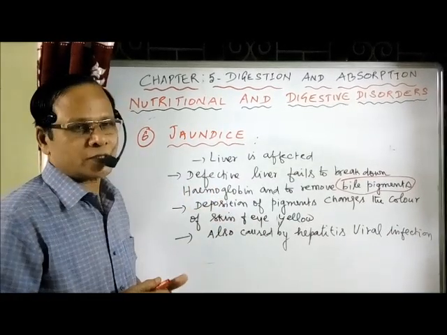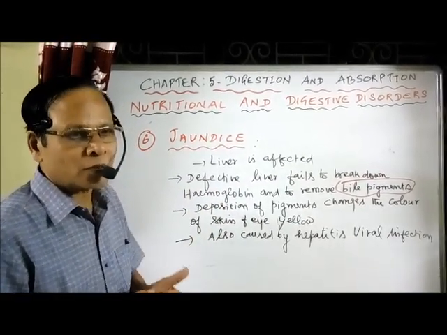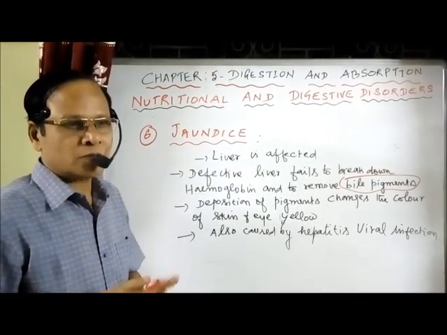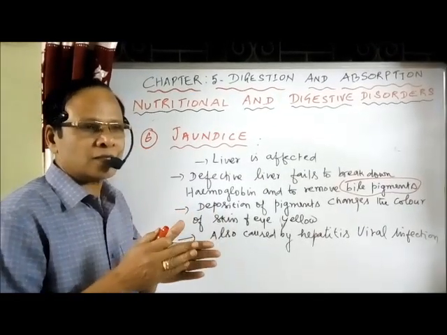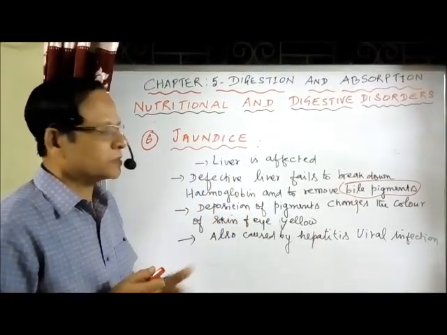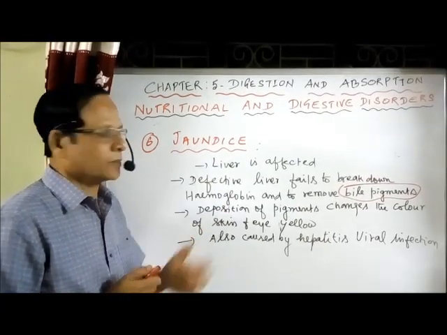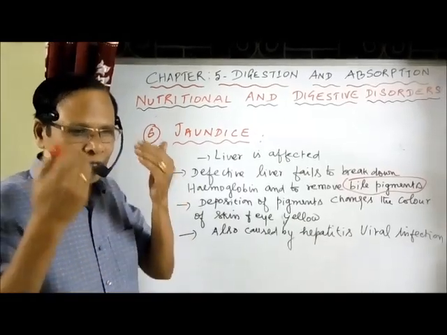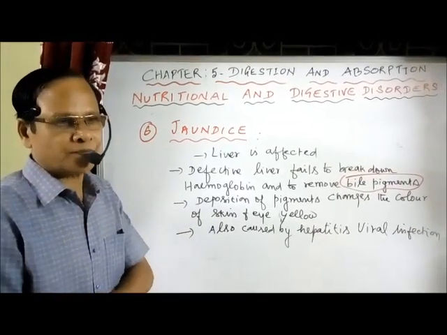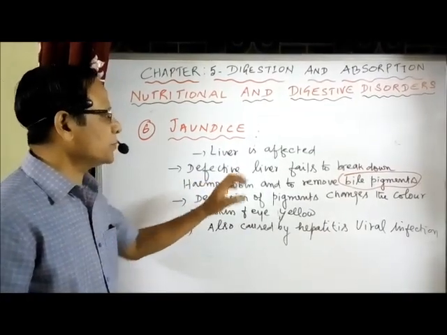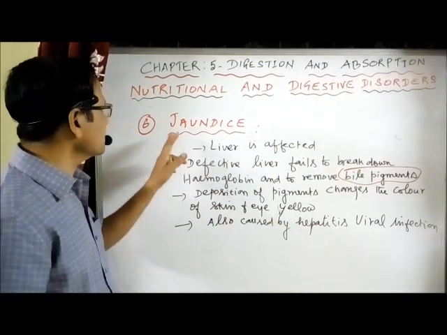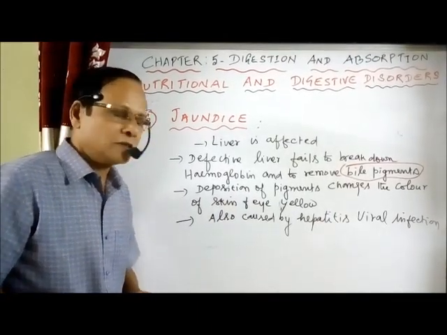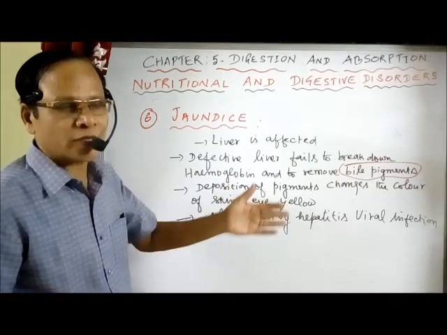They get deposited in certain parts of the body, particularly the eye region and also the skin. So the eye and skin color changes to yellow because of the pigments, the red or orange pigments. It gives what is called yellow color to the white of the eye and also the skin. This is because of the deposition of pigments which are not being removed as the liver is affected. In some cases, jaundice is also caused by hepatitis B virus.